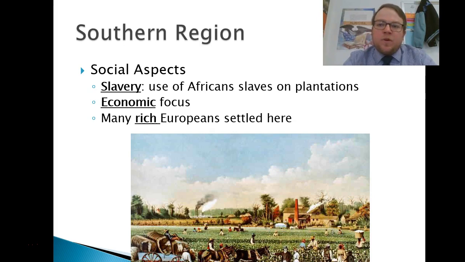And this is going to be one of the few areas where people from Europe come who are already pretty well off. Most of the people in the middle colonies and New England colonies, not all of them, but most of them, are going to be people who were not of the highest classes in England and were looking for opportunity. Here you're going to see more people looking to expand their businesses and business empires by coming to the southern colonies.